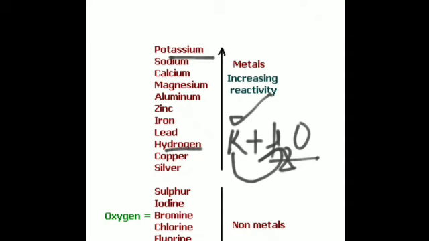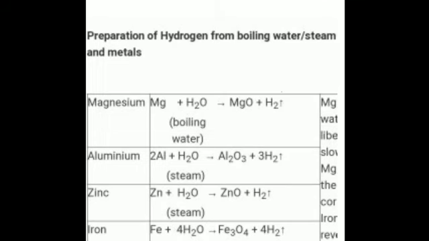Is it clear? Then the preparation of hydrogen by other methods. I told you earlier also that the ease of reaction for metals higher up in the reactivity series will be much more as compared to those lower in the series. So, the preparation of hydrogen by the action of water and acids on metals: the reaction between metals which are higher up in the reactivity series, that is potassium, sodium, calcium.